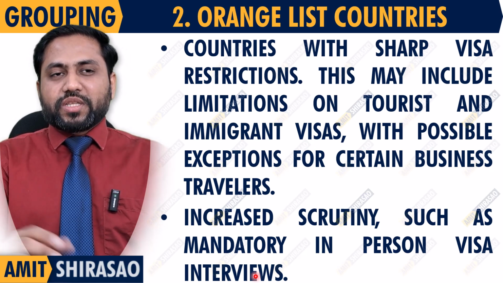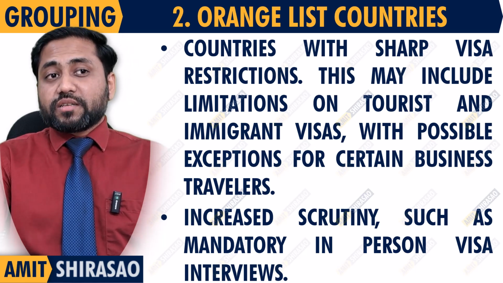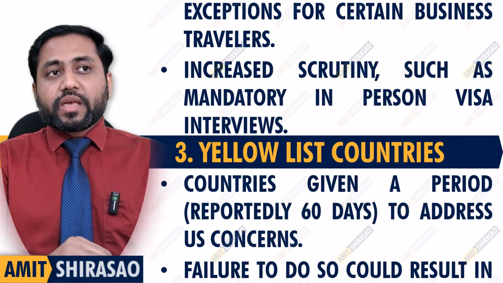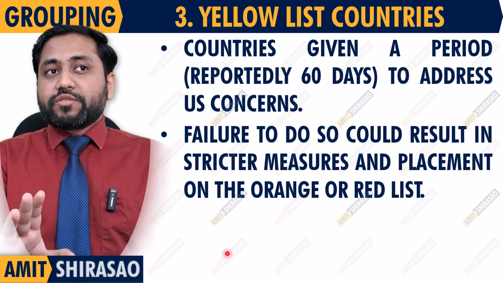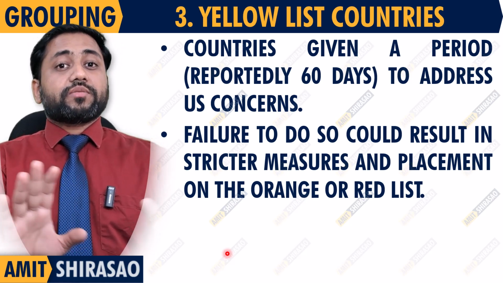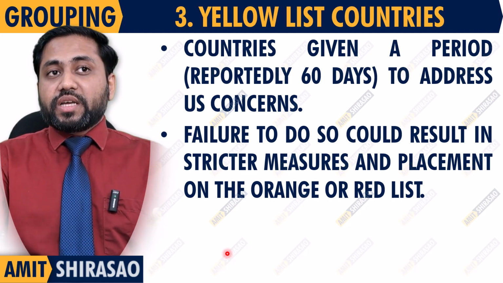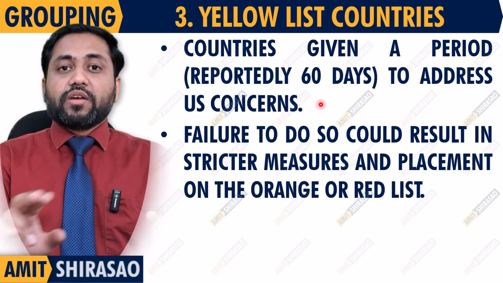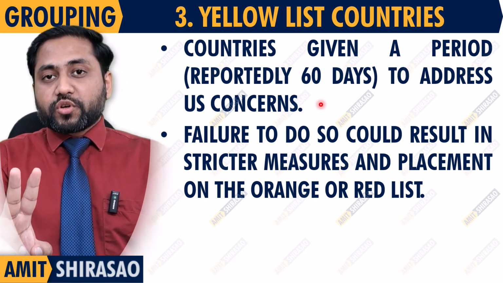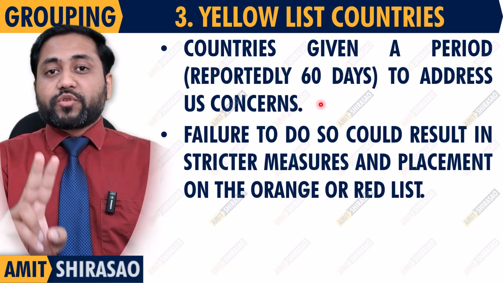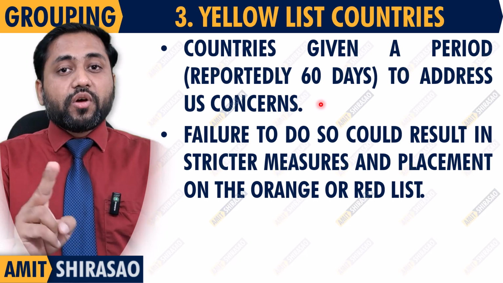But I don't know whether the US will be able to do that, but at least this is a step in the right direction. And the yellow list countries are those from which immigration is currently allowed, but they have been warned that in the next 60 days, meaning the next 2 months, you improve your vetting process, otherwise you're on our radar, and we will probably put you in the orange list or maybe the red list.